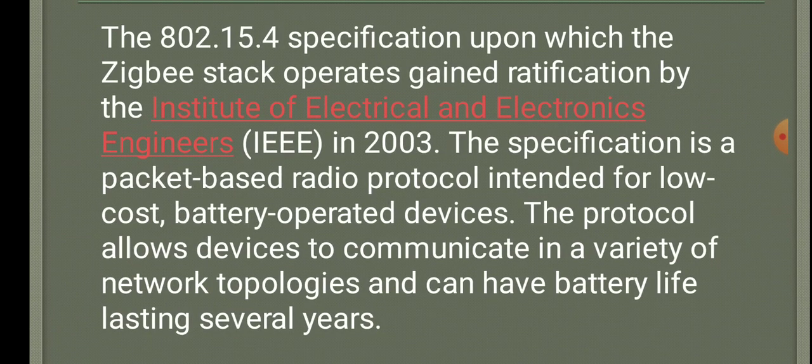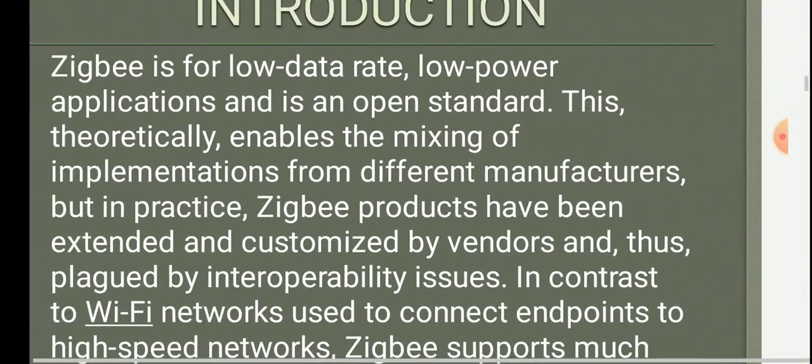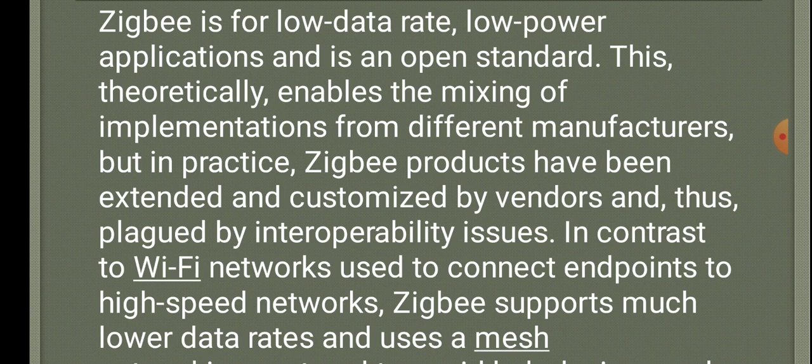The 802.15.4 specification upon which the ZigBee stack operates gained ratification by the IEEE in 2003. The specification is a packet-based radio protocol intended for low-cost, battery-operated devices. The protocol allows devices to communicate in a variety of network topologies and can have battery life lasting several years. ZigBee is for low data rate, low power applications and is an open standard.